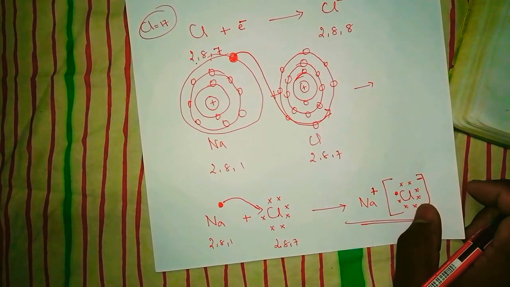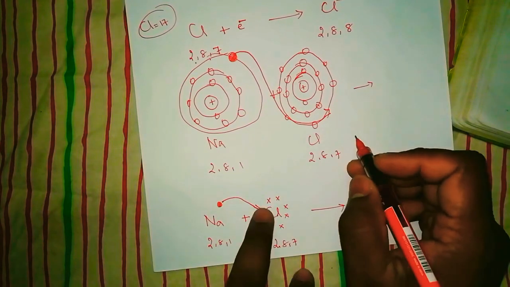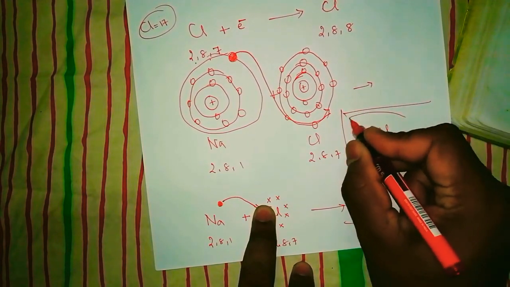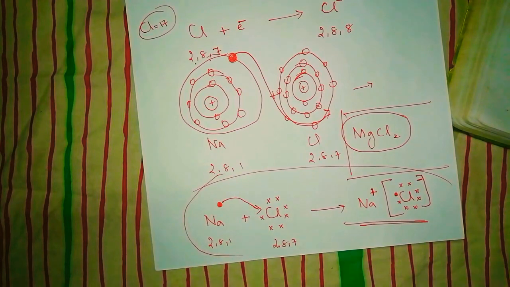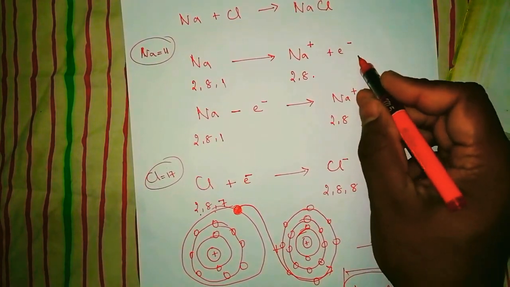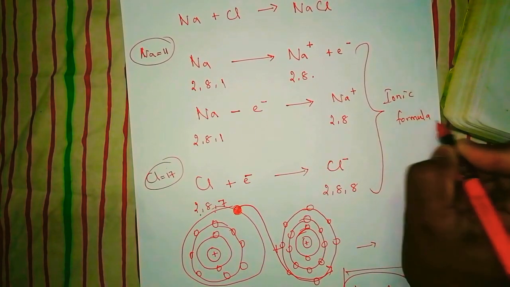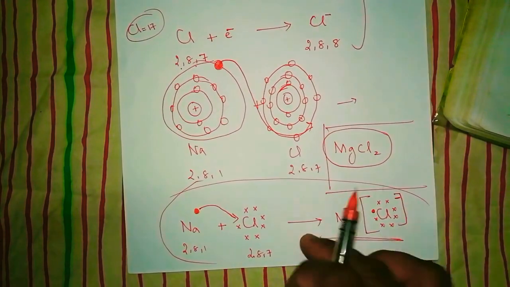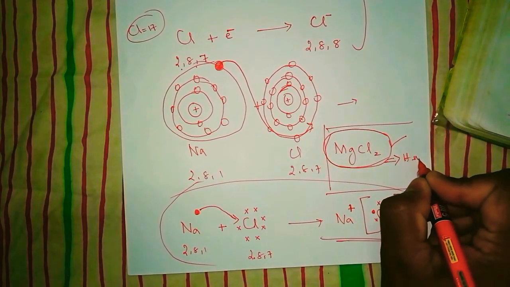And I am going to give you a problem which is given in your book itself, as homework. Write down here. I'm going to write it here. For magnesium chloride, you are going to make the structure like this, and also the formula like this, the ionic formula. So you're going to write an ionic formula and also the equation like this for magnesium chloride. So this is going to be your homework.